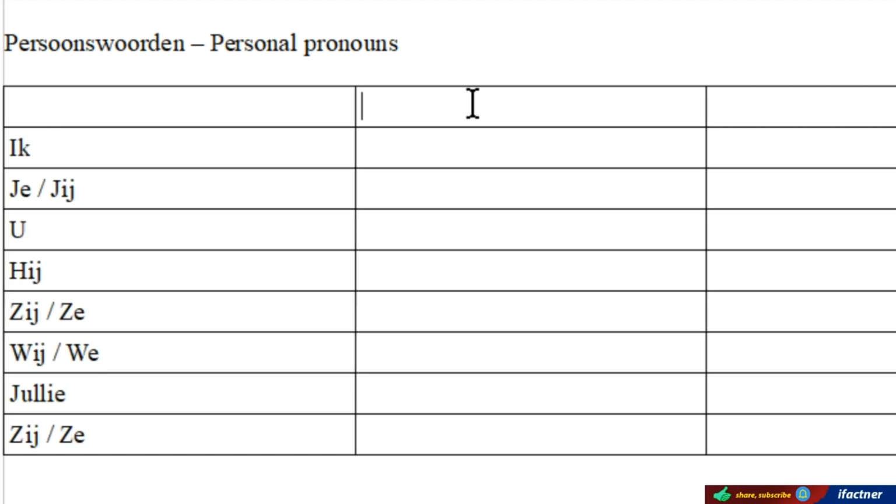And if we want to say I love my house, you love your dog, so how do we write my, your, his, her, their in Dutch? Let's see. You have to remember two regels, two rules. If we are using a voorzetsel, that is, if we are using a preposition, then there is a different set of persoonswoorden, and zonder or without the voorzetsels, there is a different set of persoonswoorden.